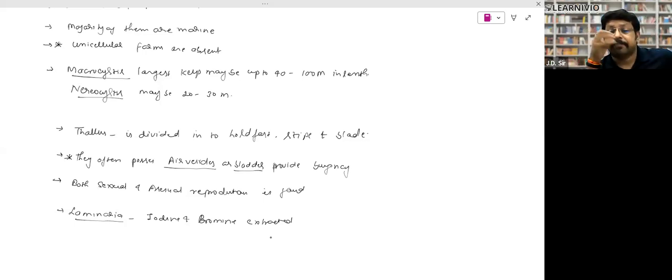You have to remember what kind of pigments are found: chlorophyll A, B, C, fucoxanthin, right? And if there is any peculiarity or exception, like what we extract, this is the largest kelp, Macrocystis, may be up to 100 meters. That kind of fact you have to remember. You have to remember almost all of those things, whatever I have written over here, right?